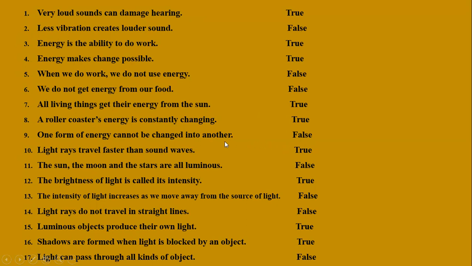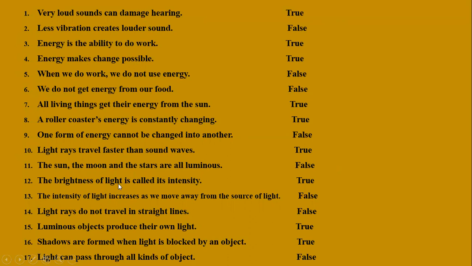False. As I told you, potential energy always changes into kinetic energy. Light rays travel faster than sound waves. True. The sun, the moon, and the stars are luminous. False. I told you in the previous lecture, the moon is not luminous. The moon only reflects the light of the sun.